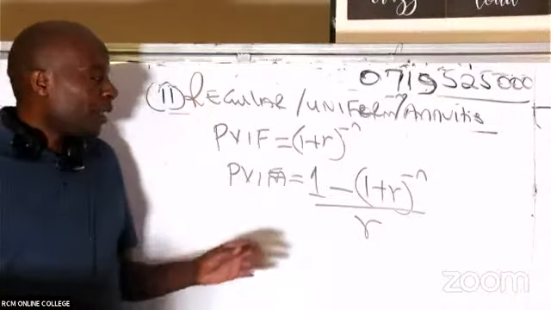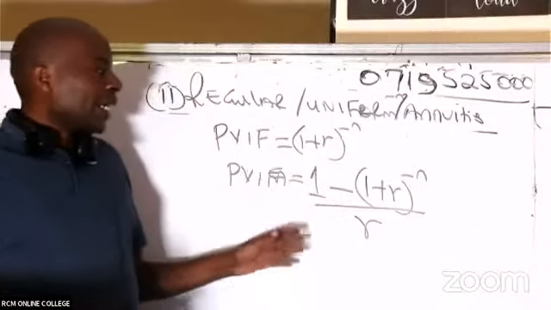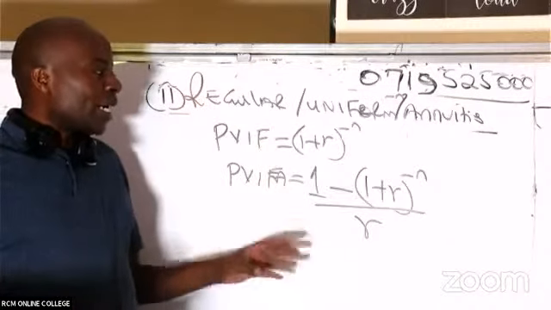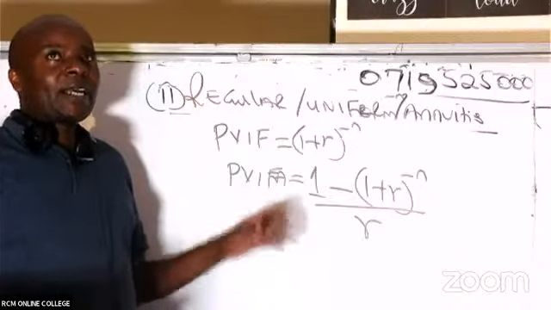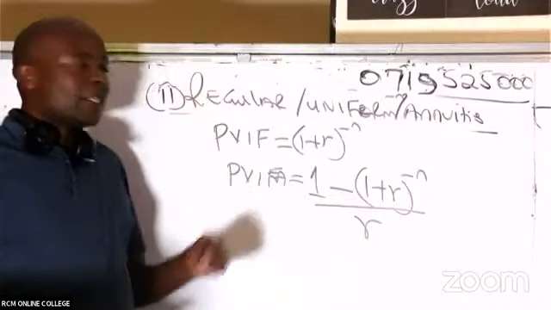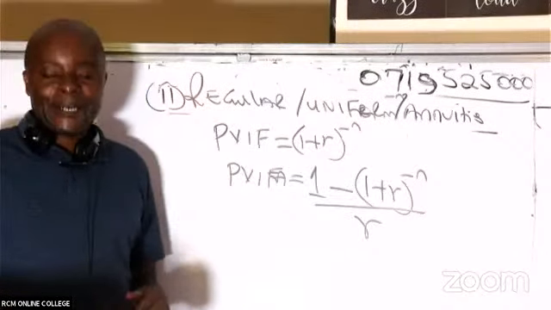To get PVFA, we normally take 1 minus, in brackets, 1 plus R raised to negative n, everything to be divided by R.